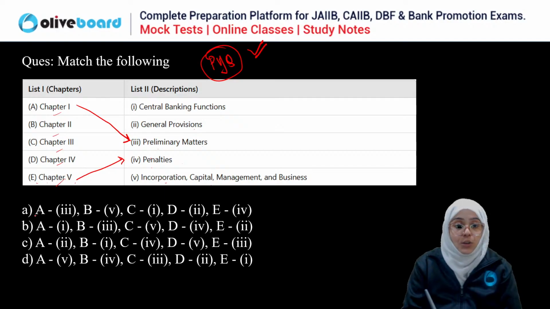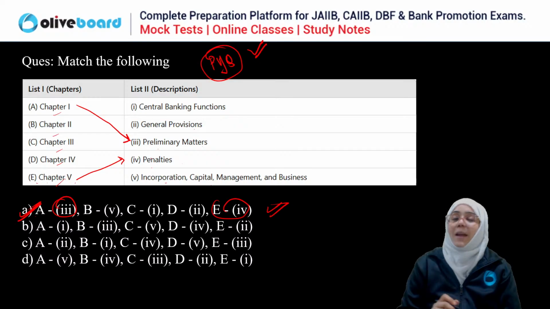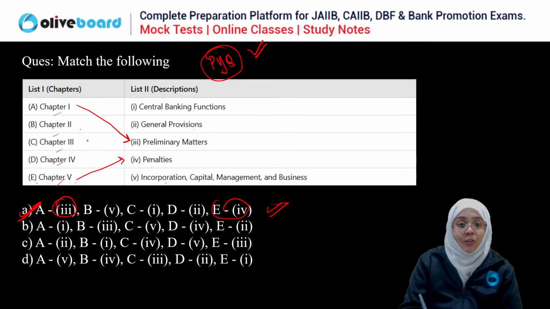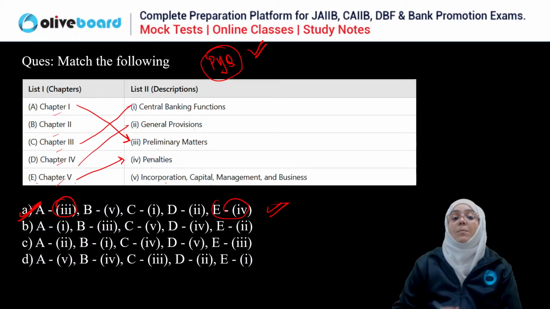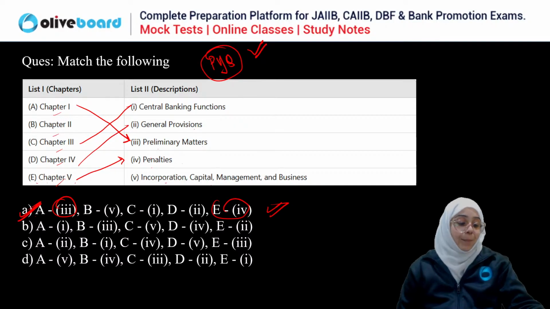Now see, chapter A is third, E is fourth, right? So the correct answer is A. The rest you can match. B is 5, incorporation, capital management, and the business. Third is the central banking function, and fourth is the general provision. So this is the correct answer. This is the PYQ, very important for all of you.